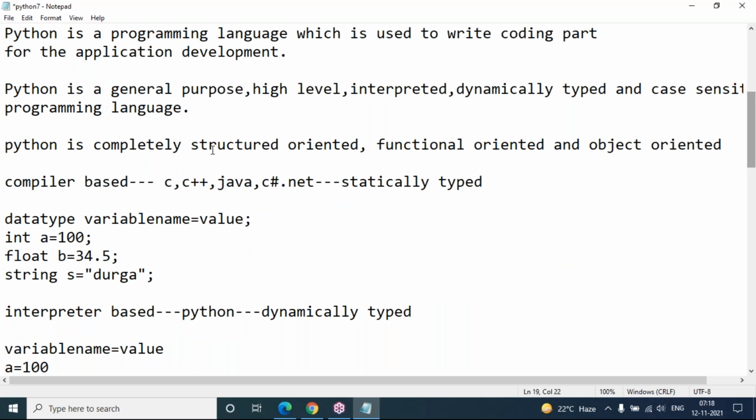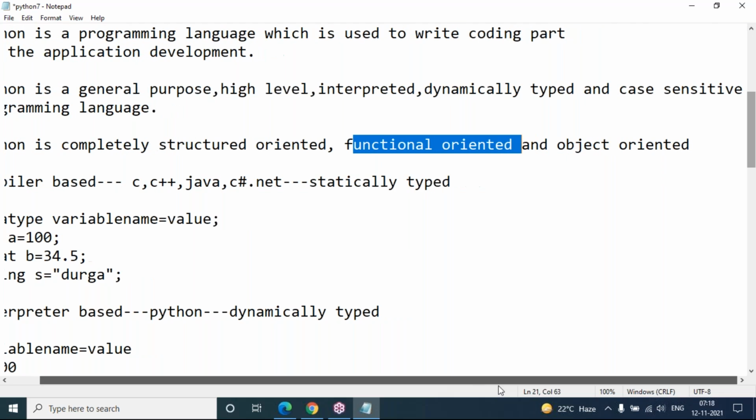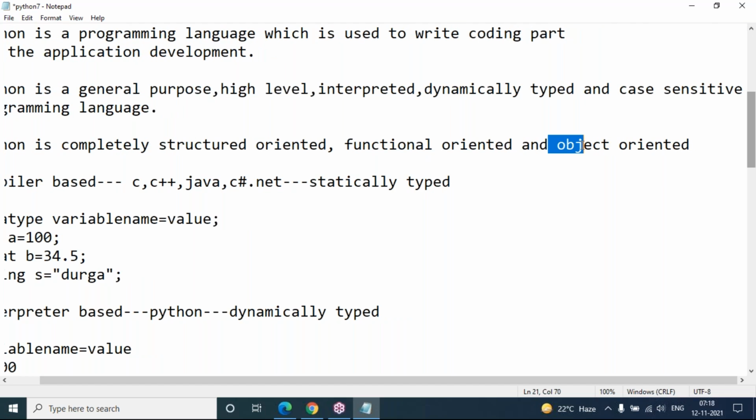And most importantly, Python is completely structured oriented. Yes, we have to discuss many data structures. And functional oriented. Yes, we are going to discuss the functions topic for usability purpose. And it is completely object oriented. Yes, object oriented means security, reusability, application enhancement. A lot of features will come from object oriented.